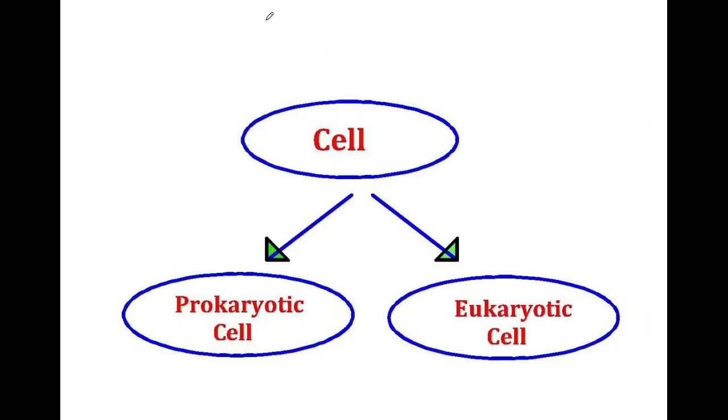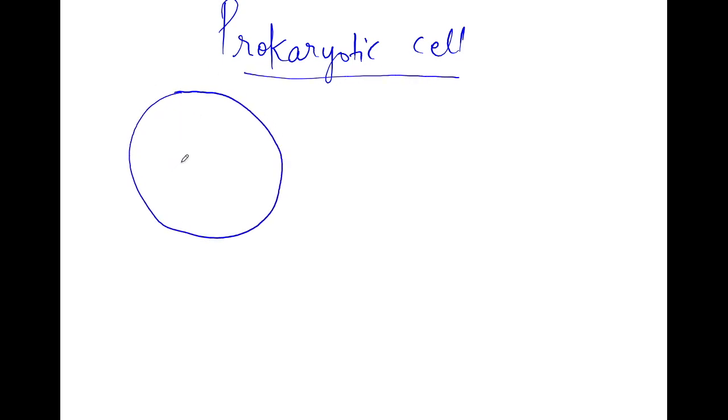So on the basis of presence or absence of nucleus, cells are divided into two main types, prokaryotic cell and eukaryotic cell. First, we'll discuss about a prokaryotic cell, right? So this is the cell, and here the nuclear content is present in the center. So yes, here in case of a prokaryotic cell, no nuclear membrane is present.